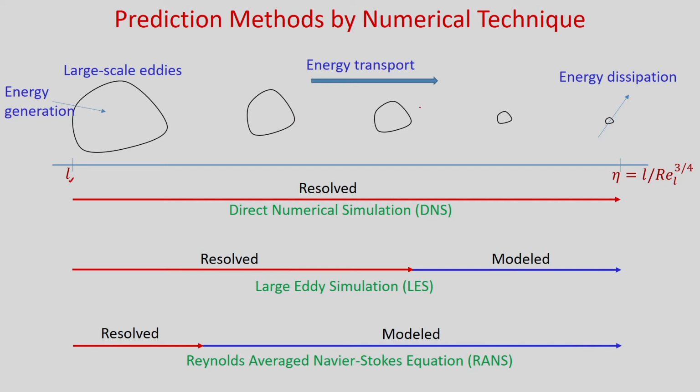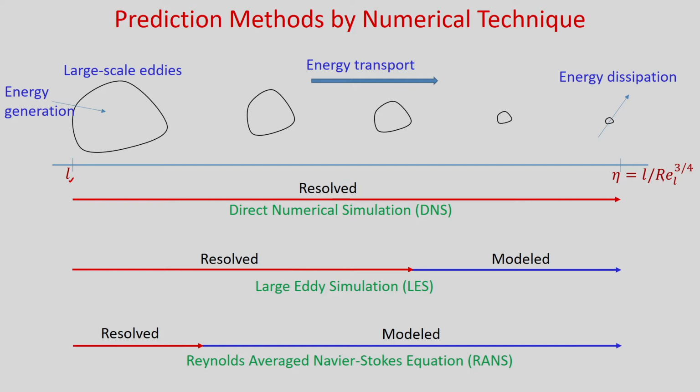Then again it will become smaller, smaller, smaller, and after that it cannot be smaller than this eddy, and at that time this eddy will contain the bulk of the vorticity, and this eddy will dissipate heat due to the viscous effect. The scale of this eddy is known as the Kolmogorov scale, and eta is known as the Kolmogorov scale, and the Kolmogorov scale is equal to L divided by Re to the power 3 by 4.